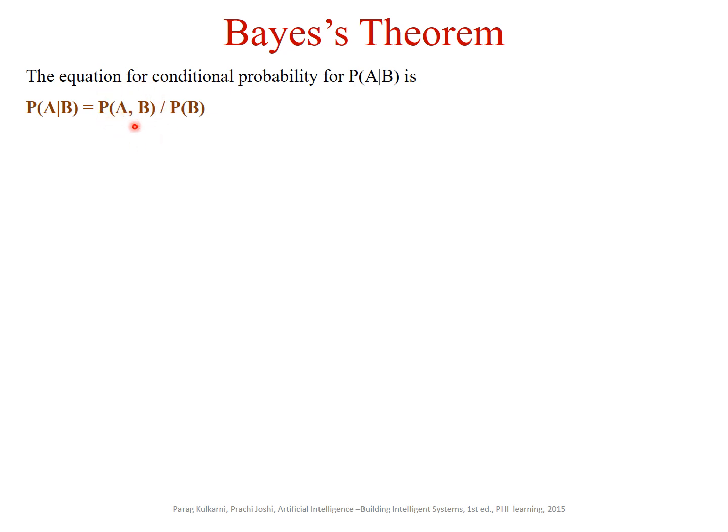We need to calculate P of A comma B from this equation to get the product rule. So P of A comma B is equal to P of A given B into P of B. This is the product rule.